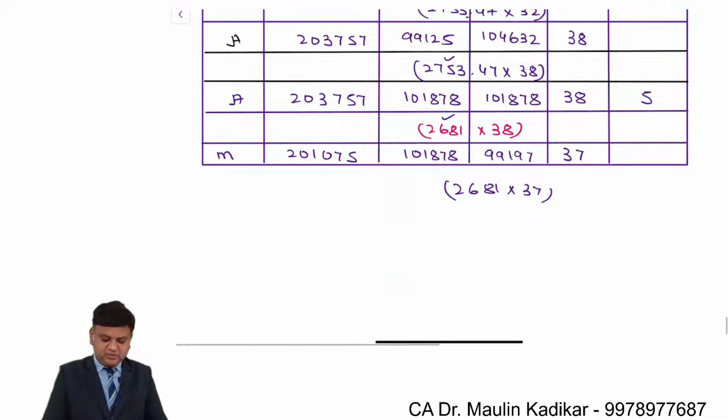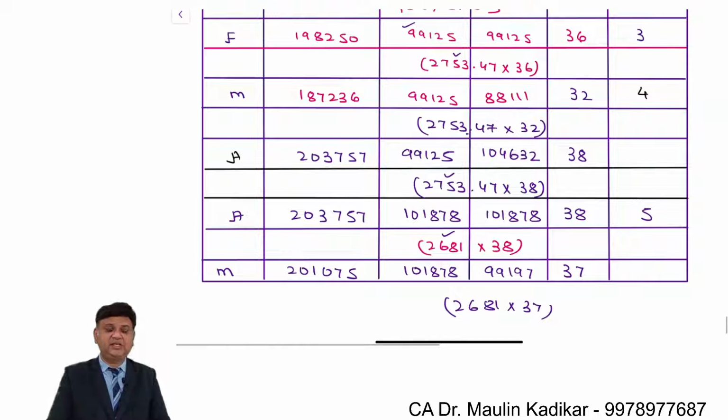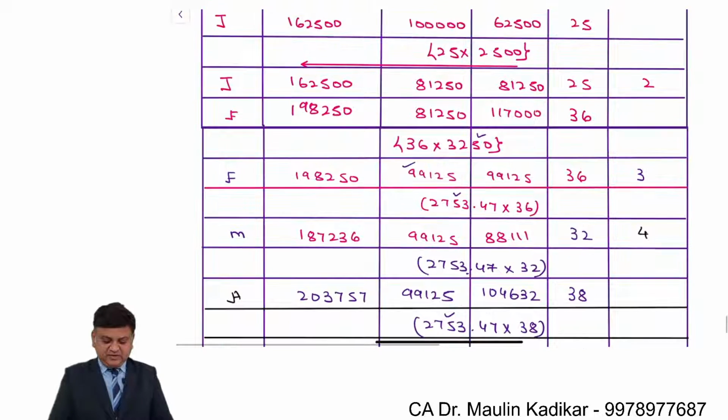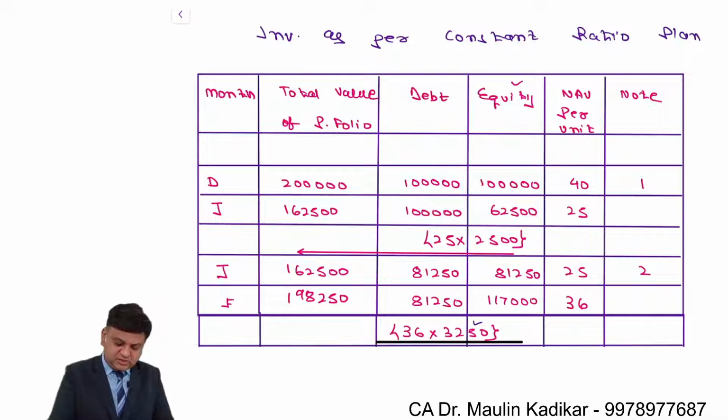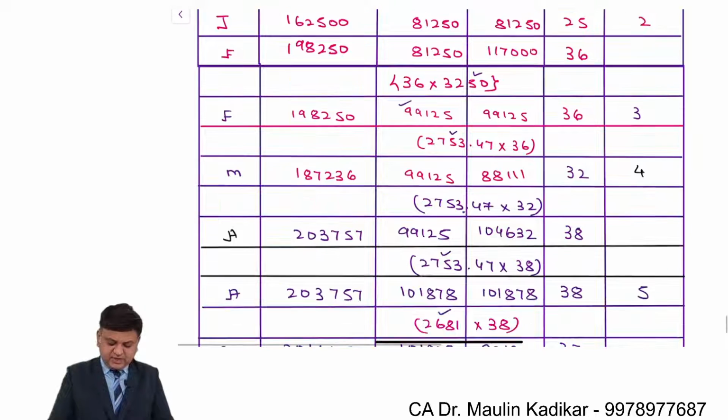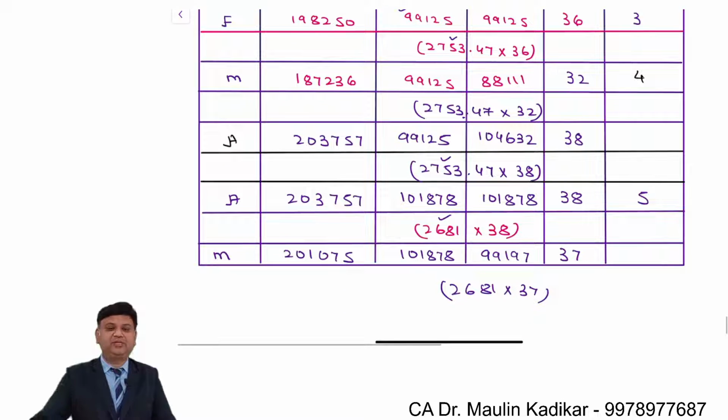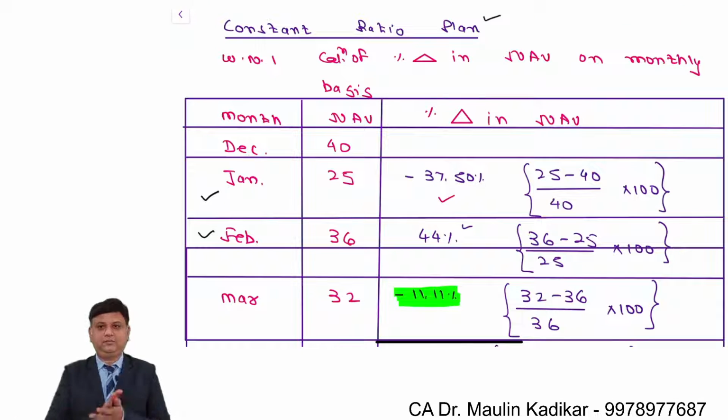So we understand that over here the percentage change in NAV is less than 15%. So again there is no change which is required to be made. This is the value of the investment at the end of the period following constant ratio plan. That is the first plan as per which the investment is made.